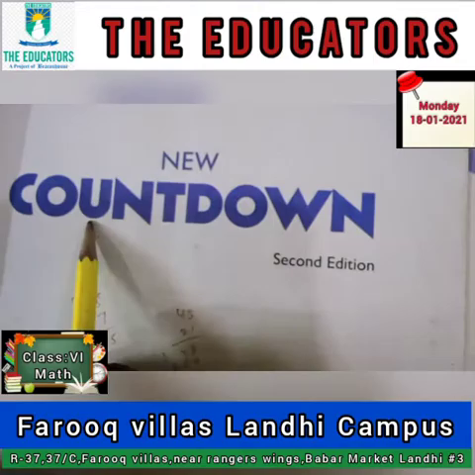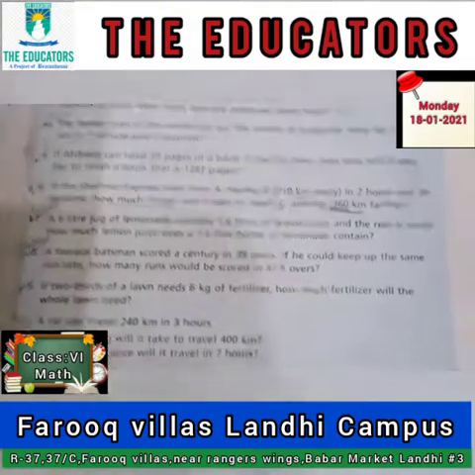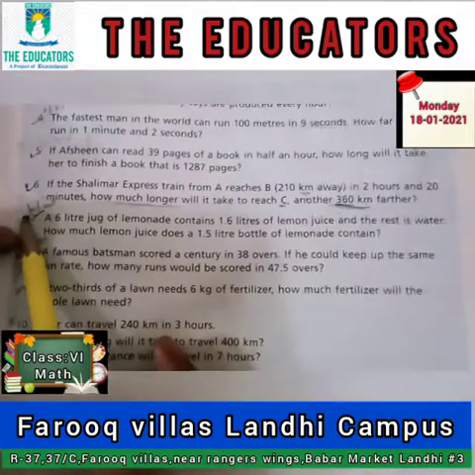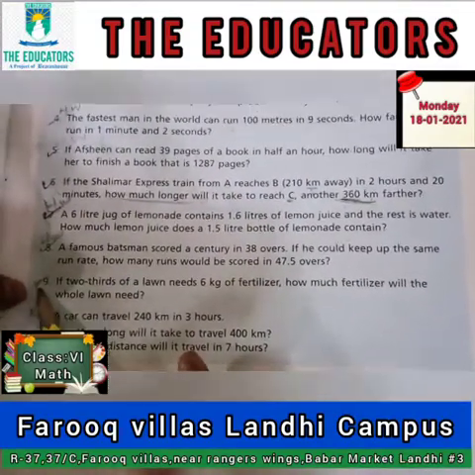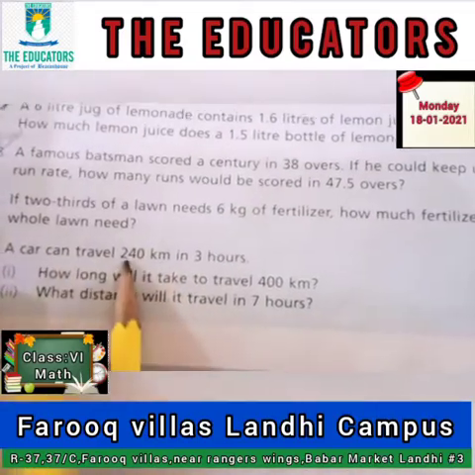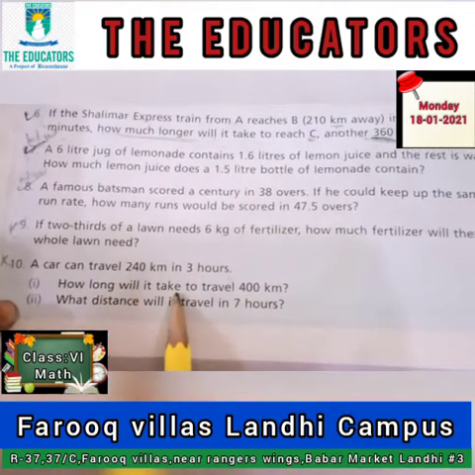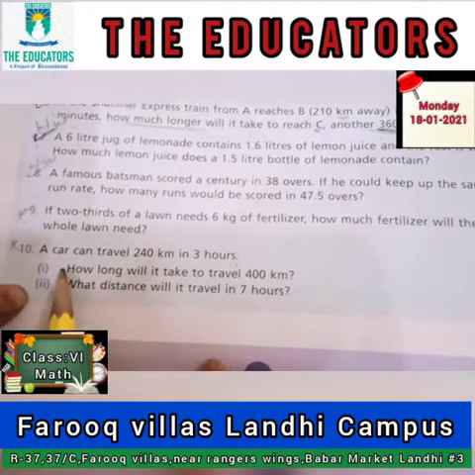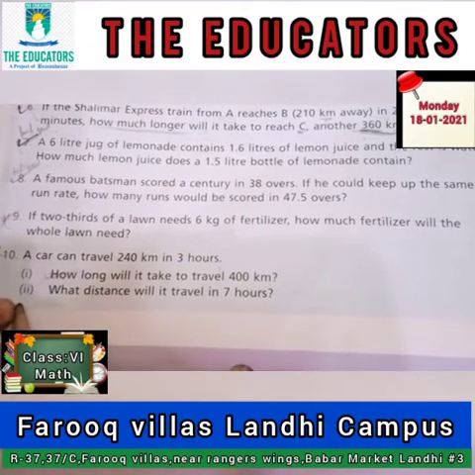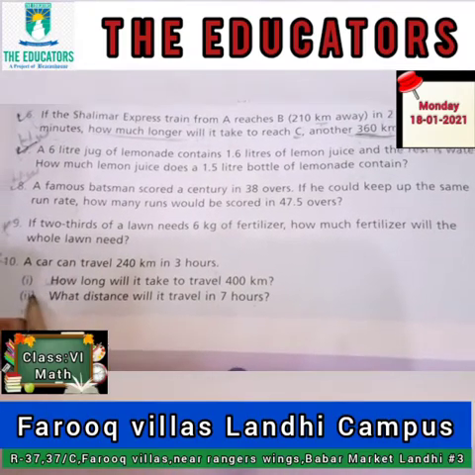So now take out your Countdown 6 math book and open the book at page 97. Exercise 7a. We have done question 7, and 8 and 9 we have done in our lecture. Now question 10. I am reading. A car can travel 240 km in 3 hours. First part is how long will it take to travel 400 km. First you have to find the time. And second part, what distance will it travel in 7 hours. And in this part you have to find the distance.